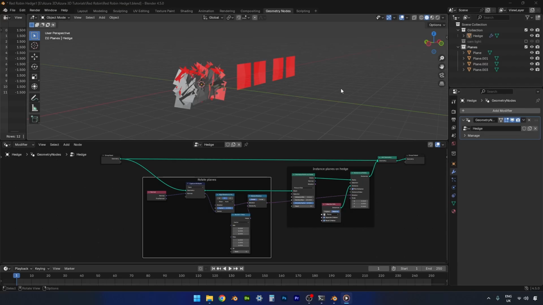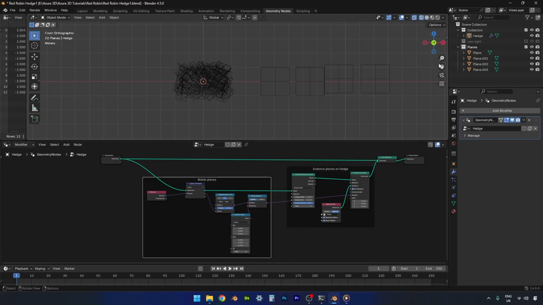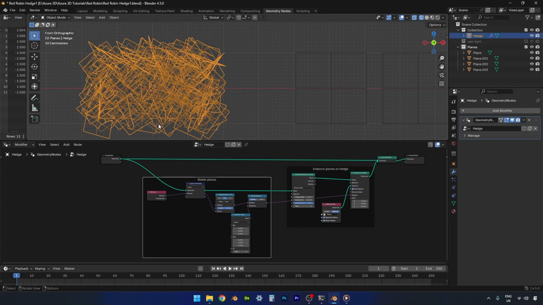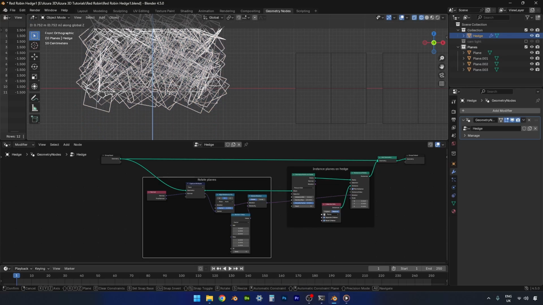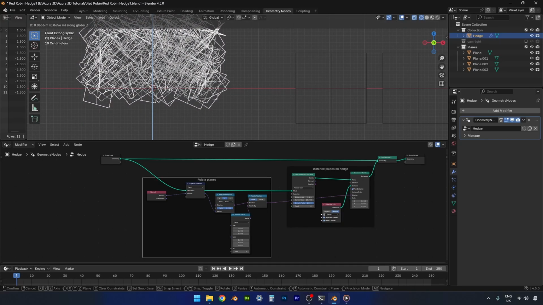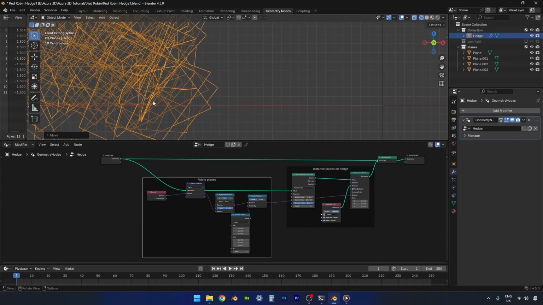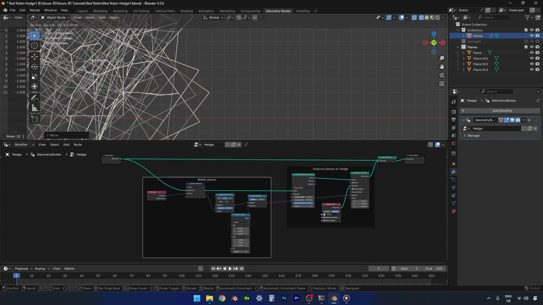Now, if we go and have a look at the hedge in wireframe mode, let's face the front, let's just select our hedge. Now, you'll see that there is the actual bottom of our hedge there. Let's bring the whole object up to the red line here so that we can see everything better. That's the base of the hedge.